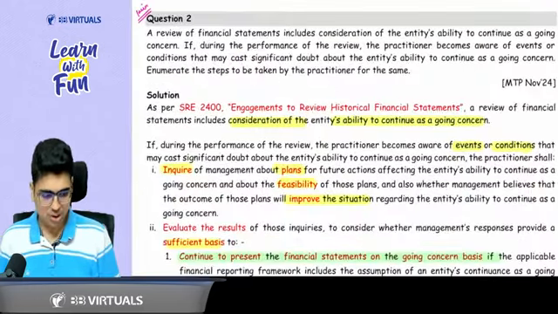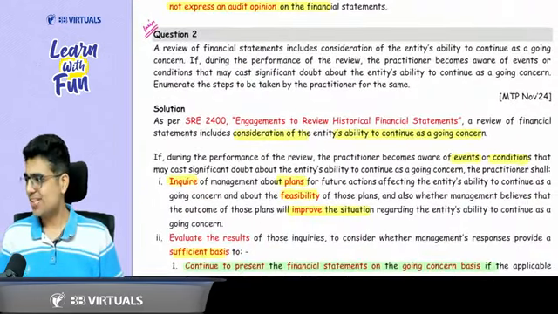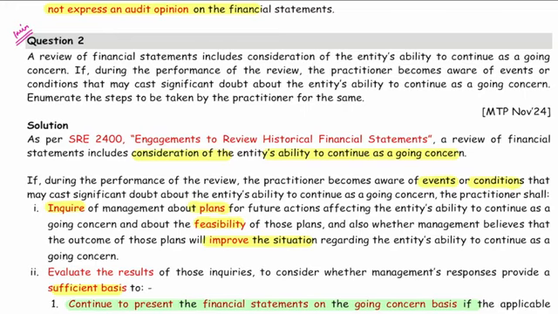I think we have question number 2. Let's see what question number 2 talks about. A review of financial statements includes the consideration of the entity's ability to continue as a going concern. If during the review we become aware of events or conditions that cast significant doubt on going concern, what are the steps to be taken?